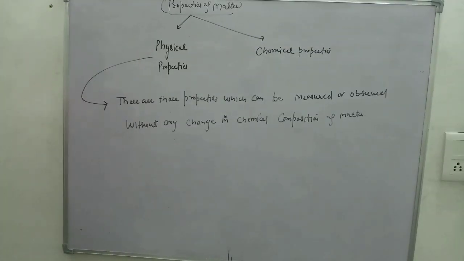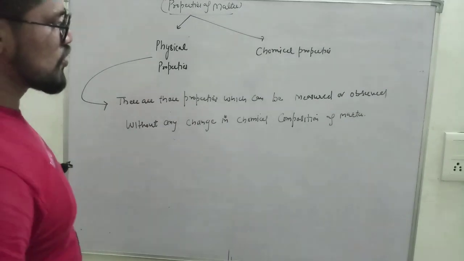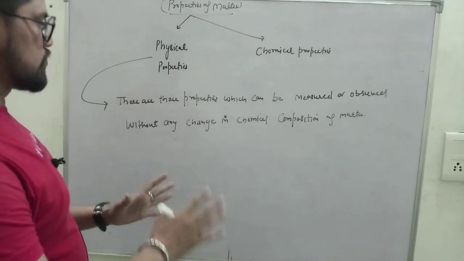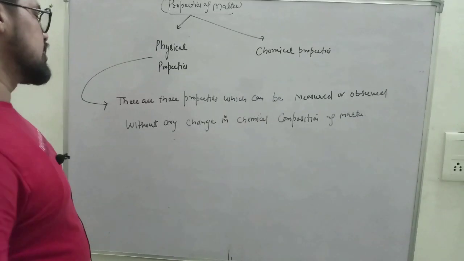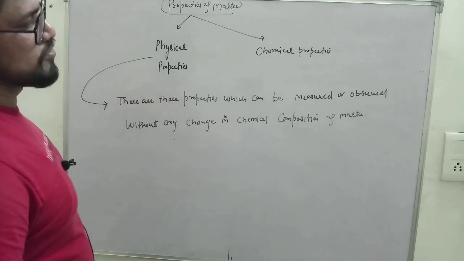So what are the physical properties? These are those properties which can be measured, observed without any change in chemical composition.